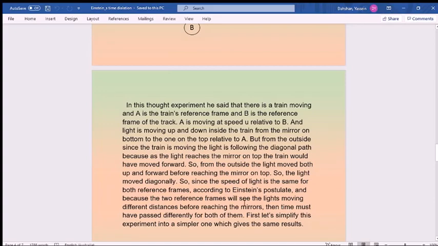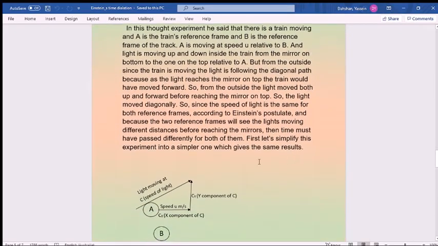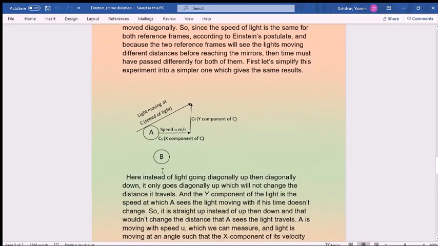First, let's simplify this experiment. It's a simple one which gives the same results. So here, instead of light going diagonally up and diagonally down, it goes only diagonally up, which will not change the distance it travels. Still, when A travels double the distance, light will travel double the distance, instead of traveling here and then traveling down, which is the same distance. So it will not change anything.